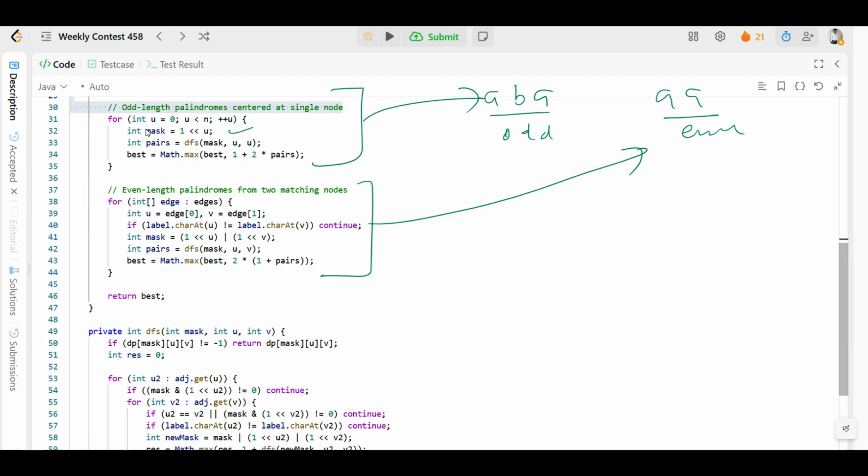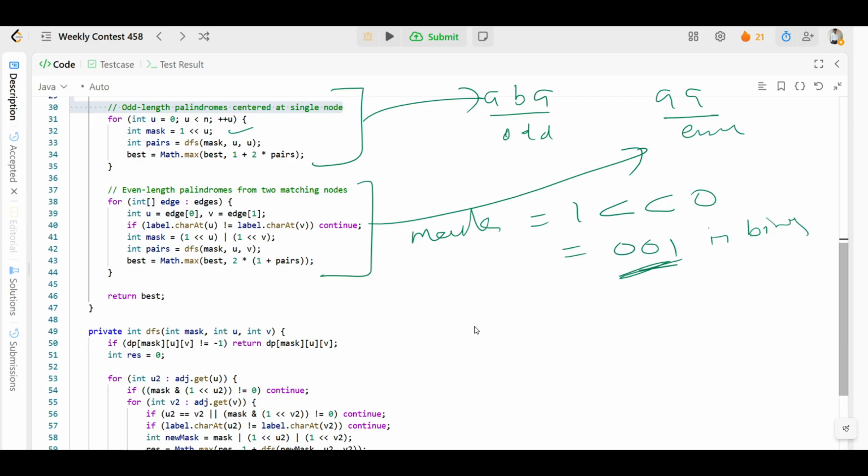You will iterate through all the nodes, so we'll loop for each node u, right? And we'll mask the value. Let's suppose this mask is equal to 1 0 for the 0 node, right? So what will happen here, it will become 0 0 1 in binary. You know that, right? So this is the binary number, and so we'll mask this binary.